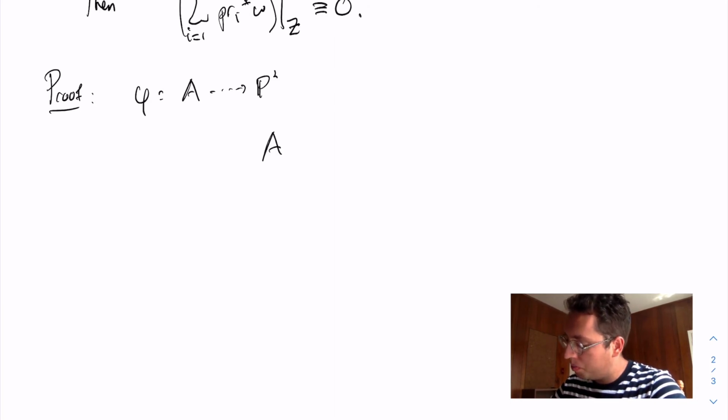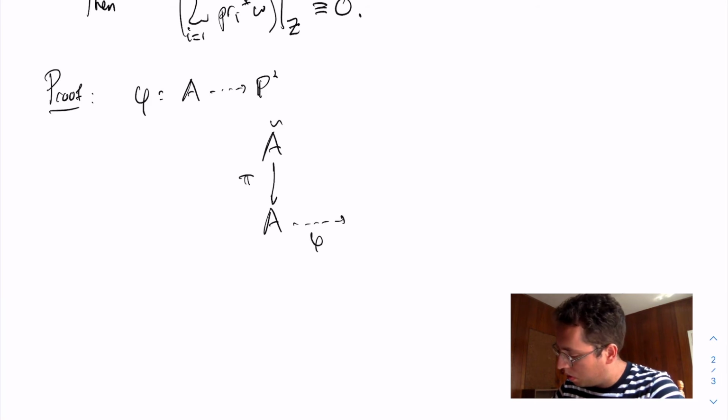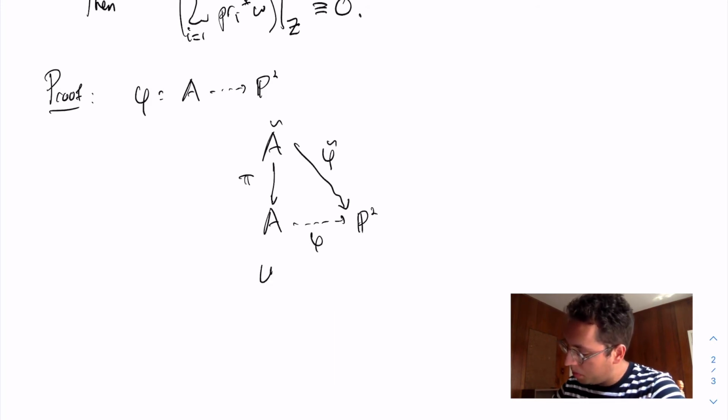I'm going to resolve the indeterminacy of phi. So I'm going to blow up the indeterminacy locus. So I still have this rational map phi over here going to P2, and I get a morphism over here, phi tilde. And let U, contained in A, be an open set on which the rational map phi actually restricts to a morphism.